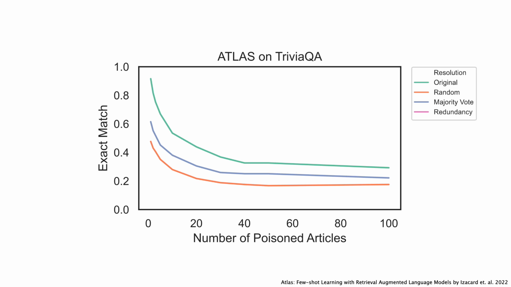However, if we look at our new proposed method, confidence from answer redundancy, which we call redundancy in pink, we see that it significantly outperforms the original method by about 20 exact match points at several points. Overall, we can see that redundancy provides an effective way to defend against disinformation attacks.